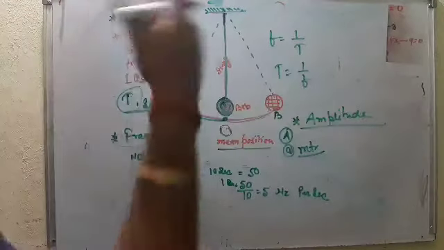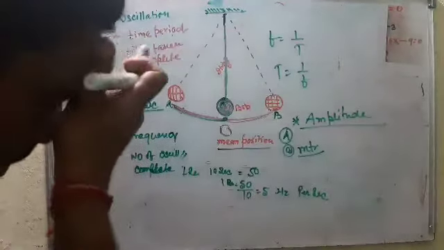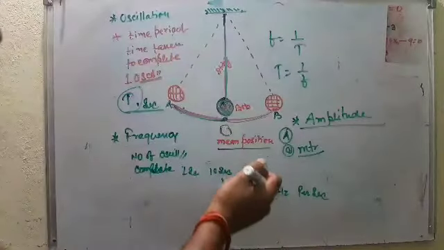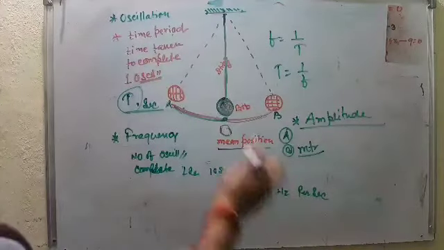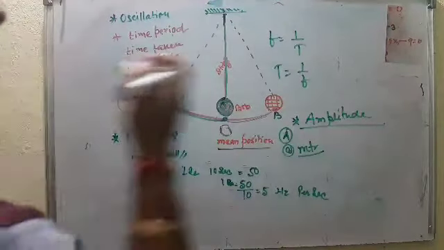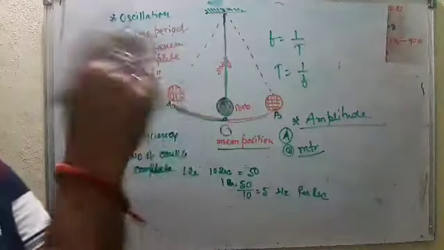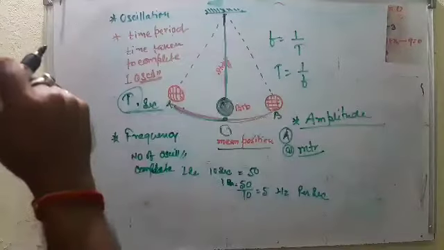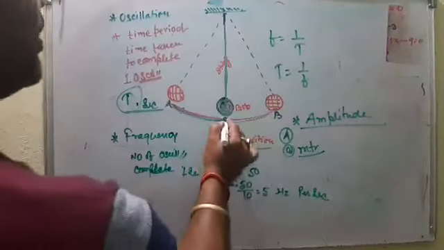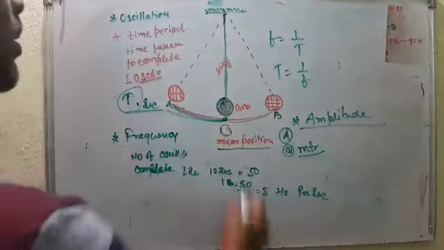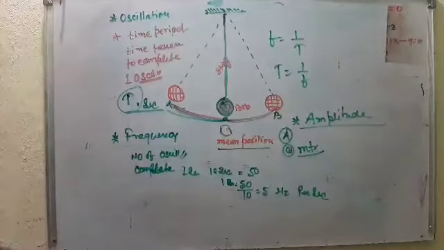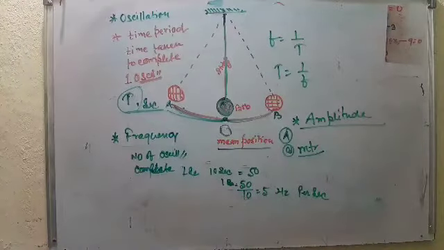So in 1 second, 50 by 10, that is 5. It is denoted by Hertz, Hz, or per second. The relationship between frequency and time period: frequency is equal to 1 by T, or T is equal to 1 by frequency.